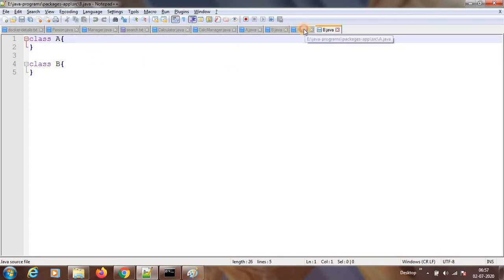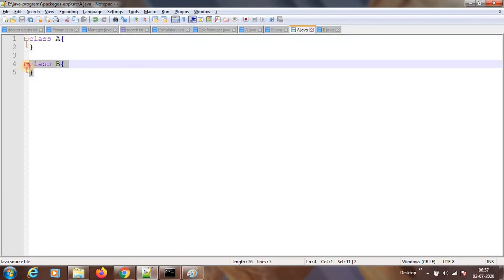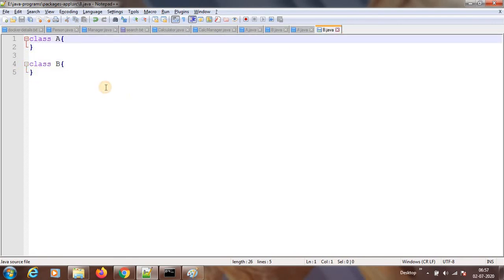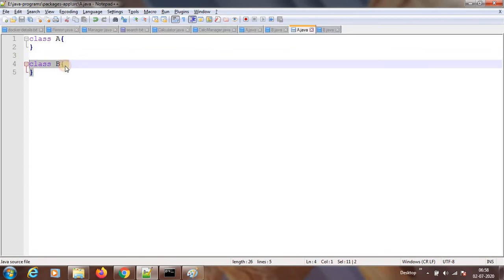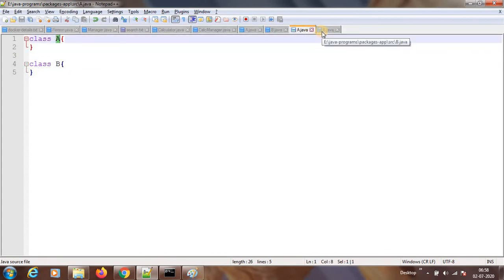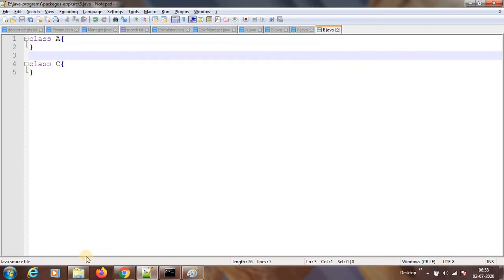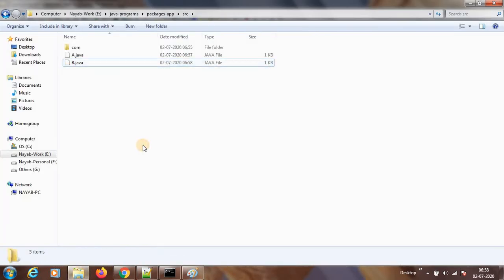So let's say a.java and b.java are there. Both are having the same classes, class A and class B. Otherwise we can have C here. So the conflict here now is A. In both the files, A is there. So now let us go and compile this.